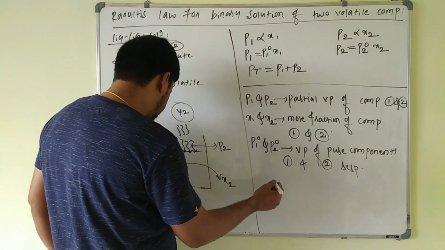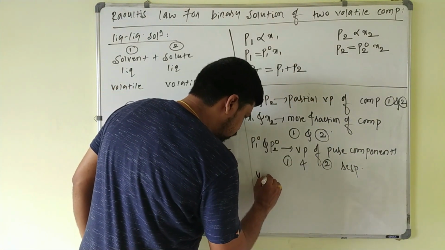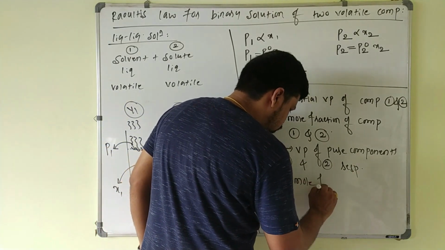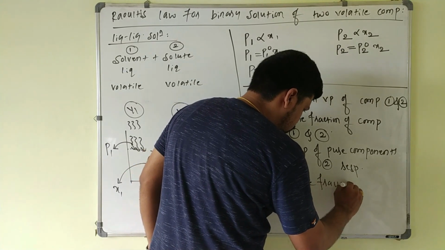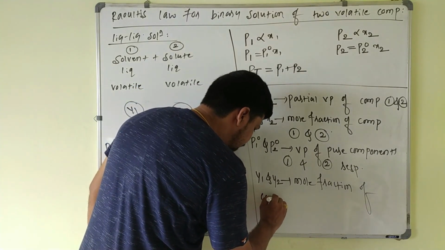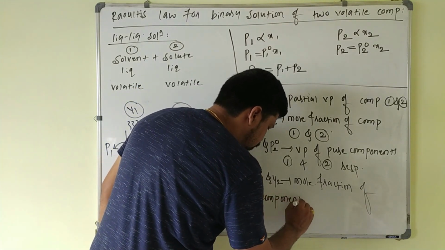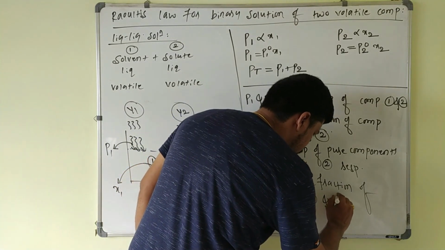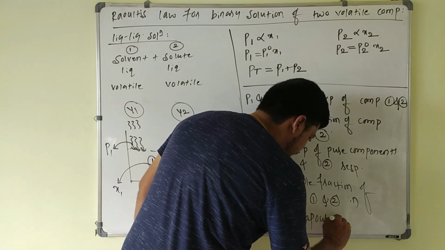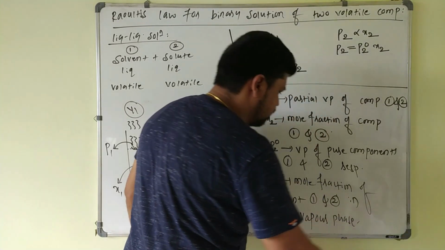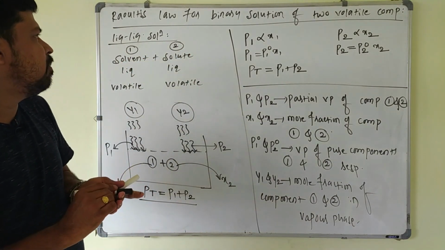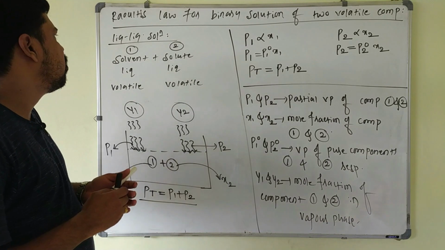Y1 and Y2 are the mole fractions of components 1 and 2 in the vapor phase. These are the important terms used in Raoult's law for a binary solution of two volatile components.